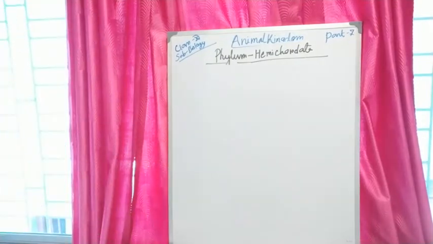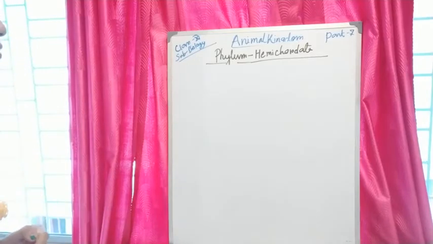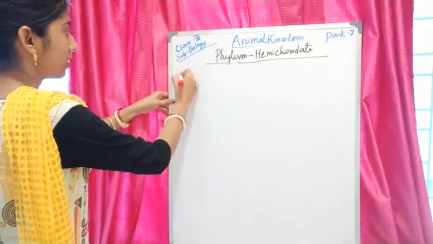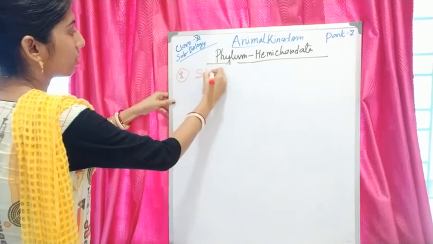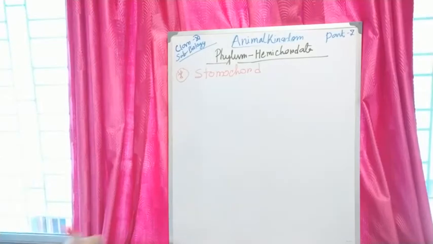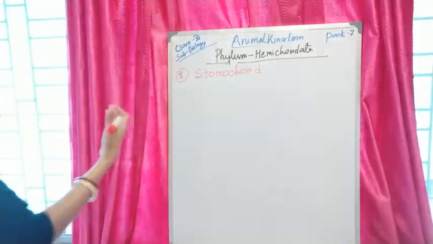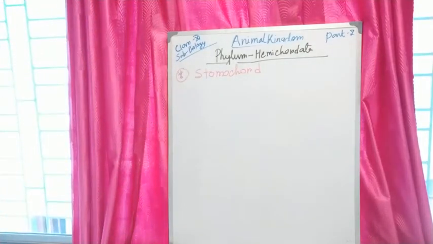Now we will see the important characteristics of phylum Hemichordata. The first term is stomochord. Stomochord is an important structure because in Hemichordata the notochord is absent and is replaced by a structure called the stomochord. It is present in the proboscis, and it is a hollow outgrowth from the roof of the buccal cavity.